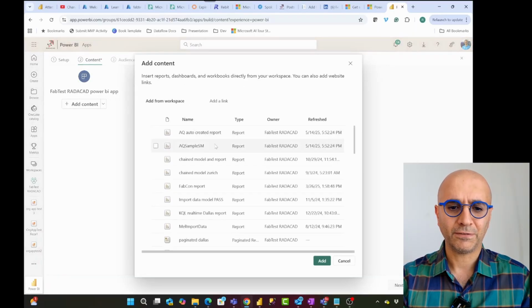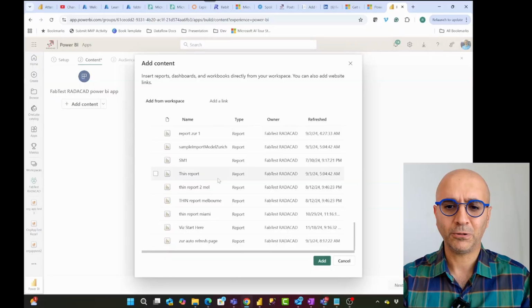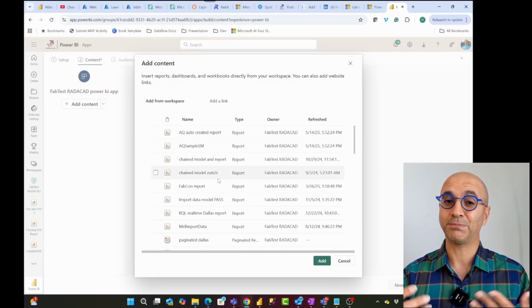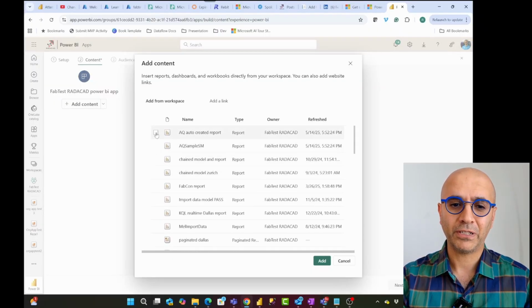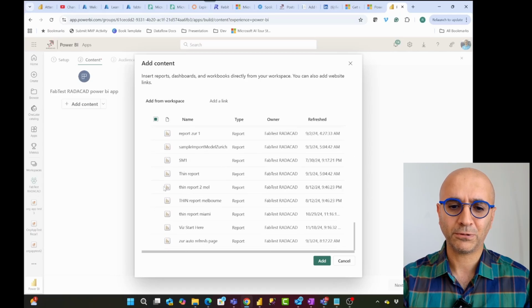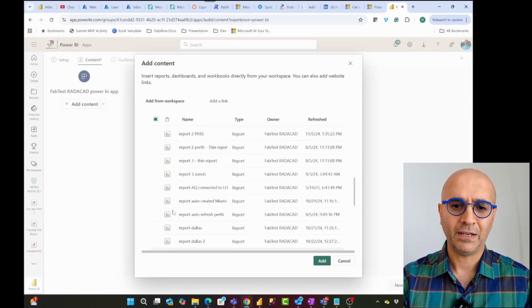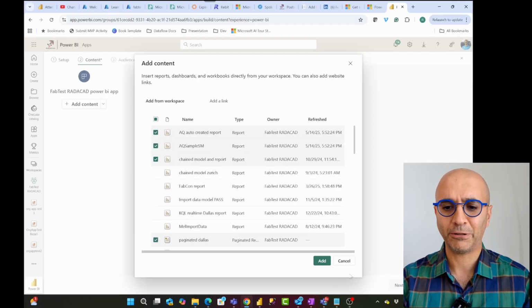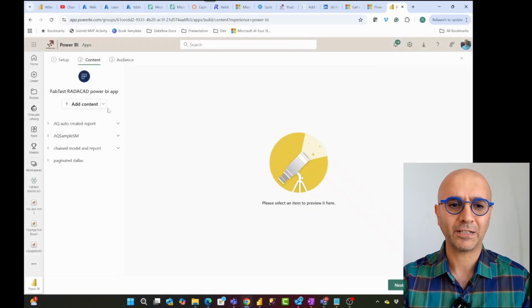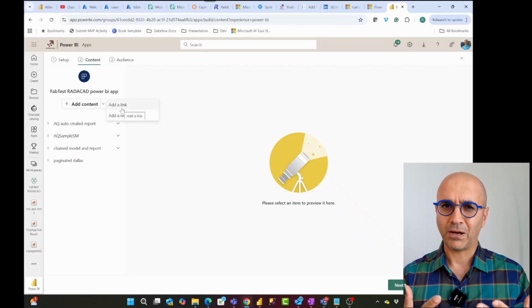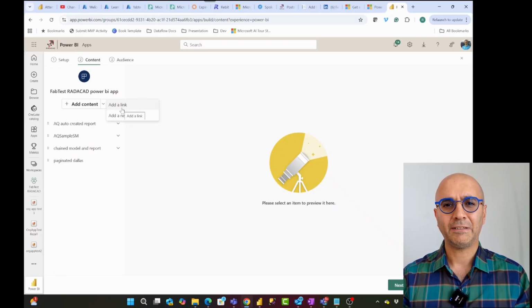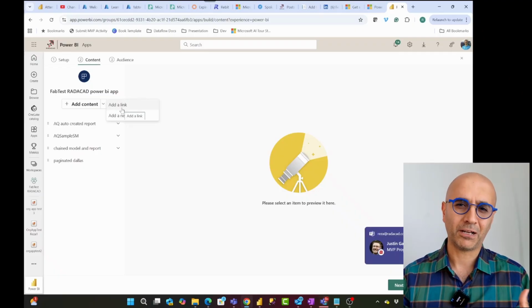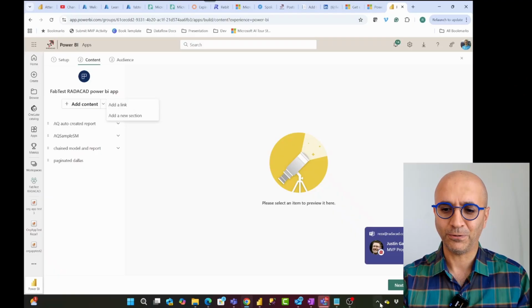I'll add the content from my workspace. As you can see, notebooks doesn't appear here because this is Power BI app. You can, however, add as many Power BI reports or paginated reports as you want. So here you can see I have a paginated report, few Power BI reports. Once I add it, I can go and add sections to it or add a link, so they both have this capability. One of the things that we don't have here is the welcome page. I call it welcome page, but in fact it is an overview page.